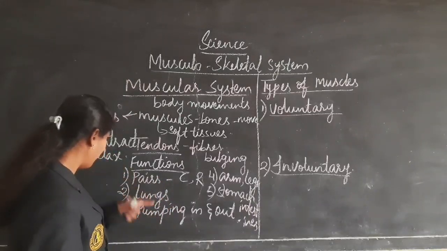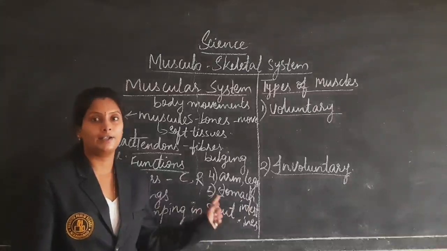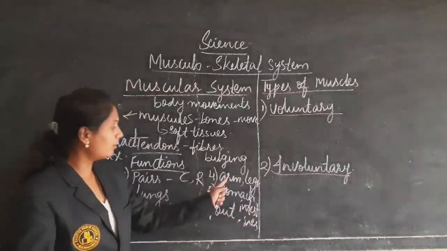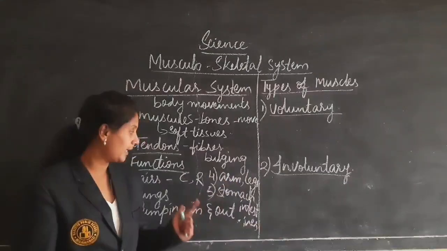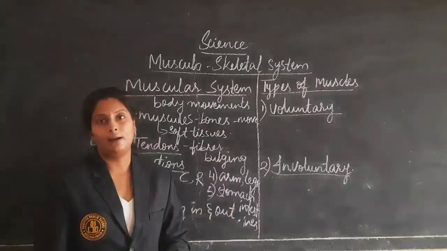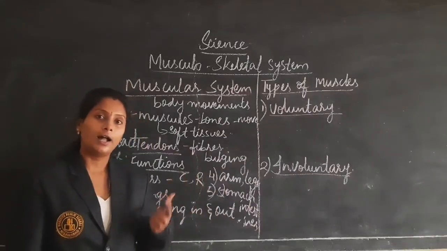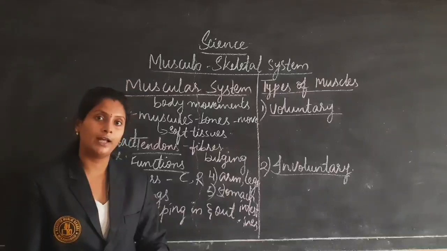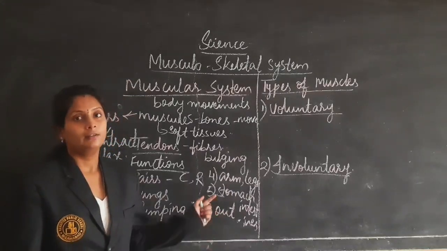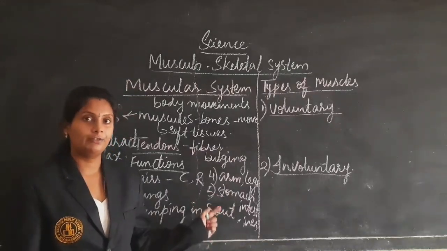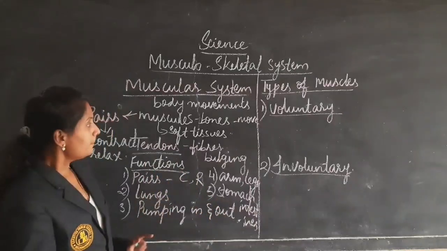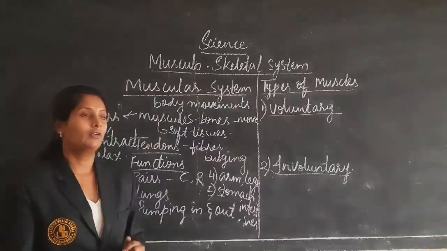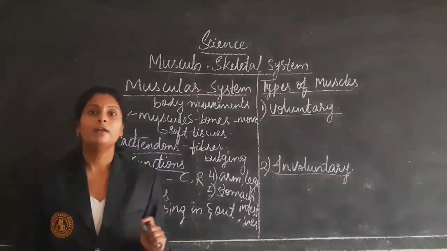And the third one is pumping the blood in and out with the help of the heart. And also movement of arms and legs. And the fifth one is the stomach and intestines, which are involved in food digestion. The muscles are also involved in that functioning. This is all about the muscular system and how the muscles work.